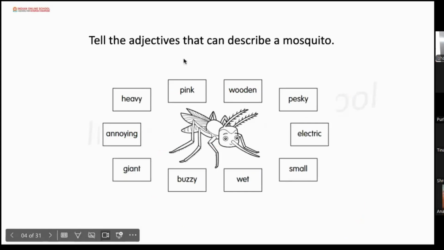Now can you see a mosquito? Yes, ma'am. And we have so many adjectives to describe a mosquito. Now you will select. The first one is heavy. Is it heavy? No, ma'am, it is not heavy. But it is annoying and buzzy. It is very annoying. Very good. And it is buzzy. Is it giant? No, but small. Okay, it is small.